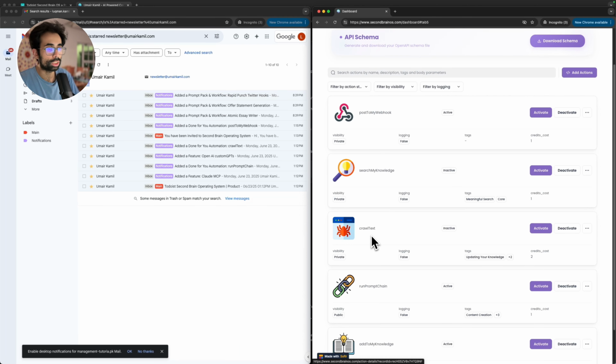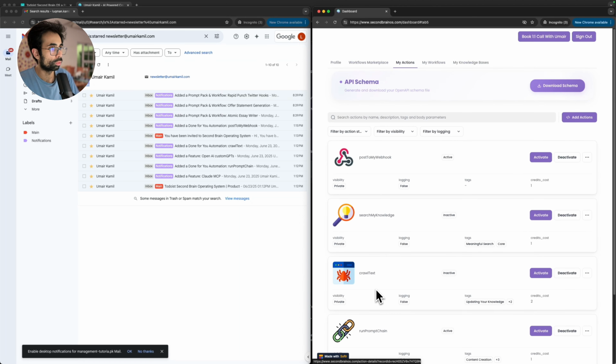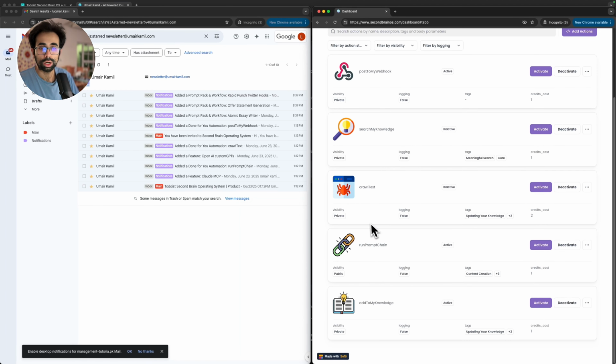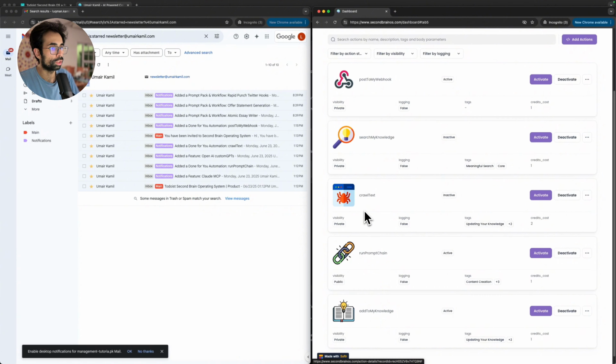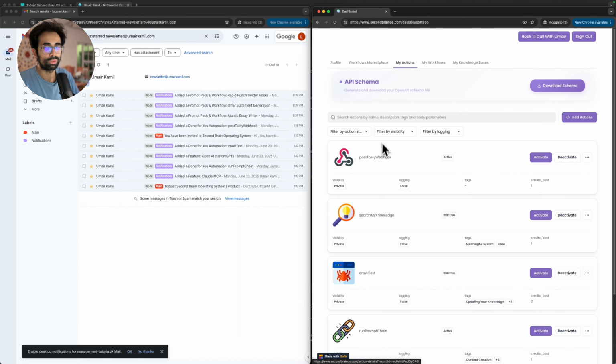So the 3 actions that you will get, just to repeat, when you get access to the Second Brain OS platform are run prompt chain to run the workflows that we just talked about over here, crawl text to get the text of any YouTube video, newsletter, or blog, and post to my webhook to be able to post information or push data outside during a conversation. And that way you never have to remember a response. You can turn it into data, you can turn it into a piece of content, you can turn it into whatever you like and have it saved wherever you like.